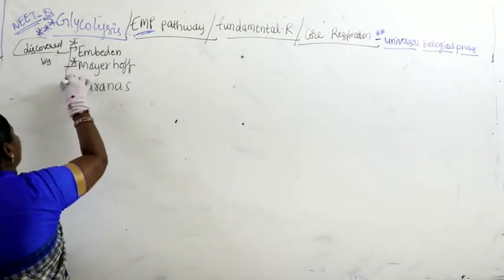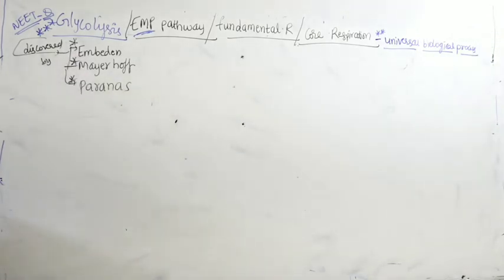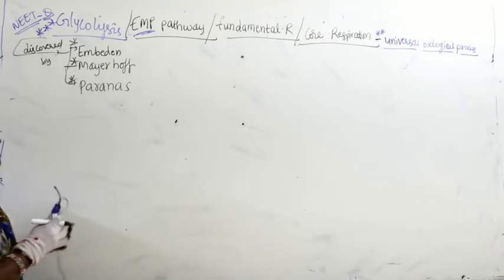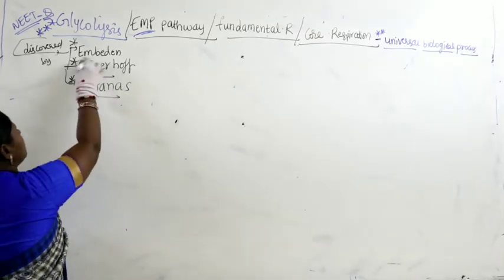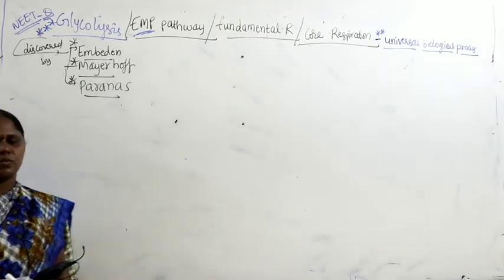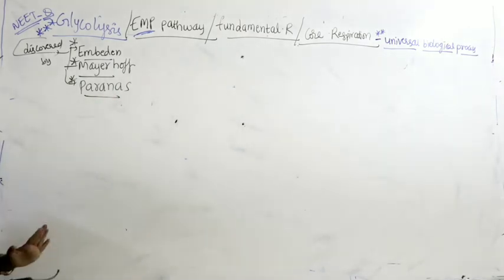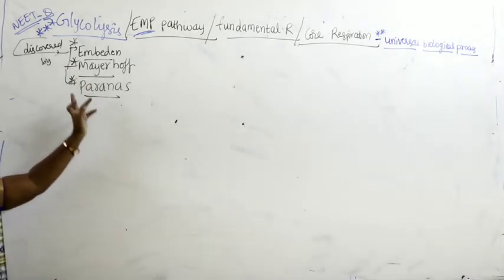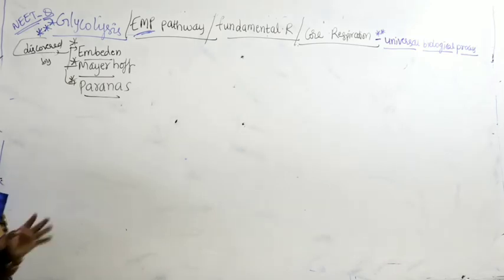Embden, Meyerhof and Parnas. Who are the three scientists? Embden, Meyerhof and Parnas are the three scientists who studied glycolysis. That's why glycolysis is also called what? The EMP pathway. Who are the three scientists? Embden, Meyerhof, Parnas. That's why it's called the EMP pathway.